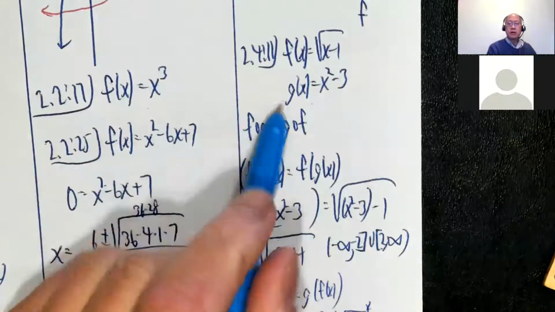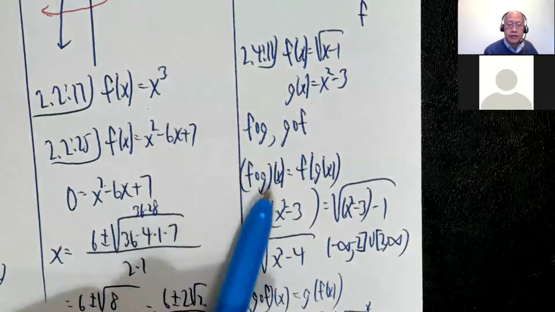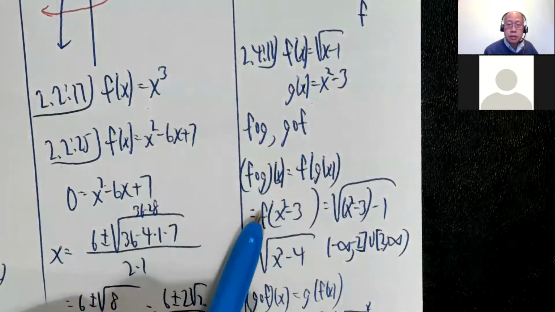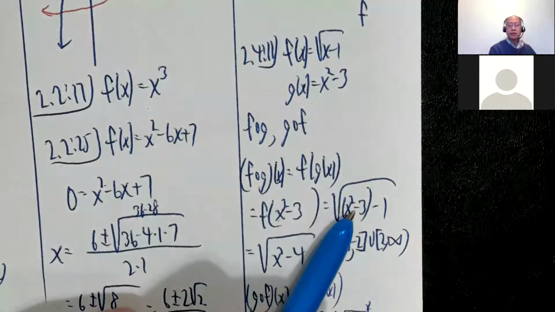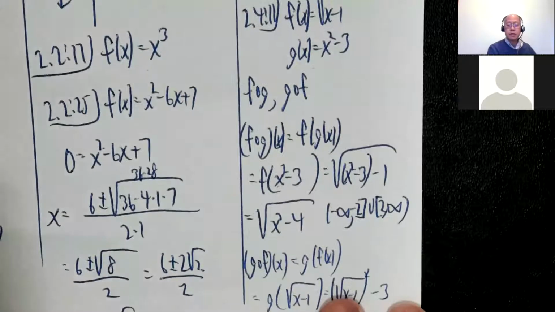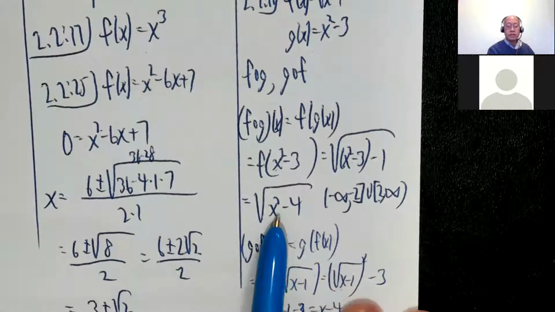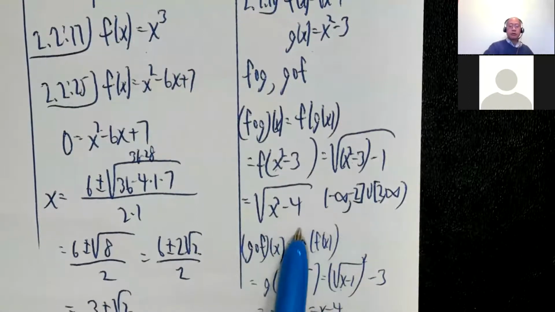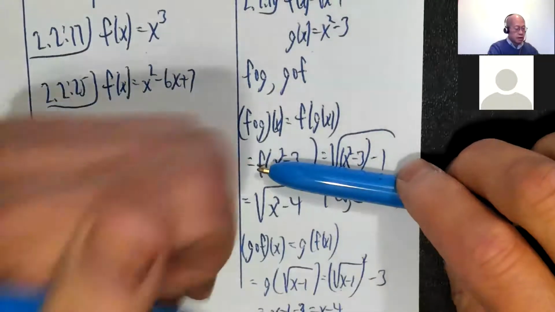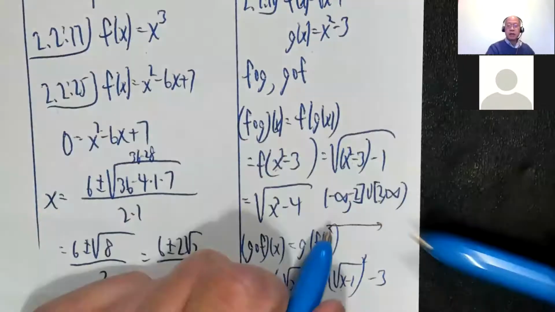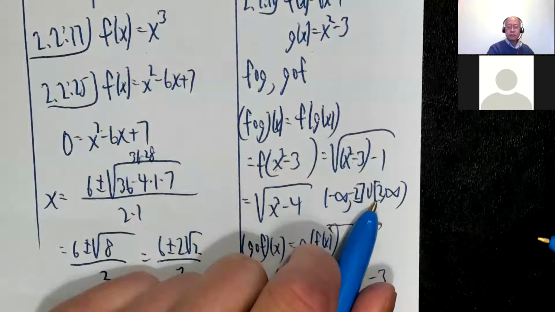Okay, 2.411. So f∘g and g∘f. So f∘g, f of g of x. So f of x squared minus 3, which is radical x squared minus 3 minus 1, the square root of x squared minus 4. I think we did this before. Ask me if you're not sure, but you do the same breakdown for the domain. x squared minus 4 is greater than or equal to 0, and you do the number line stuff. It ends up being negative infinity to negative 2 bracket union bracket 2 to infinity.